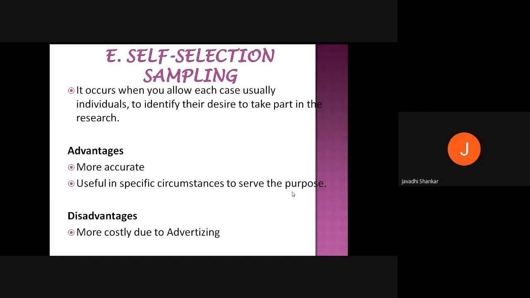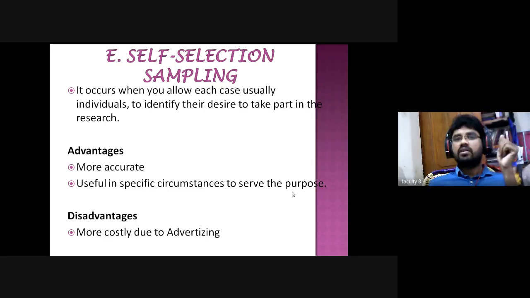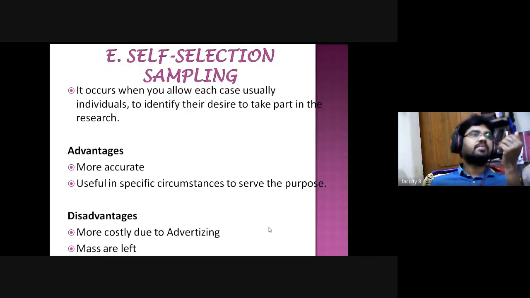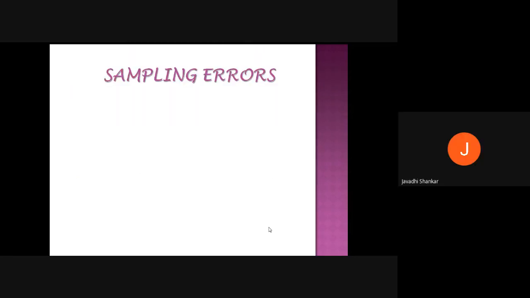Yes, sir. And here, mistakes are left sometimes. We can see. I think these are the types of sampling, the non-random sampling methods. I hope you understood about non-random sampling methods, dear students? Yes, sir. Can you repeat what the non-random sampling methods are?